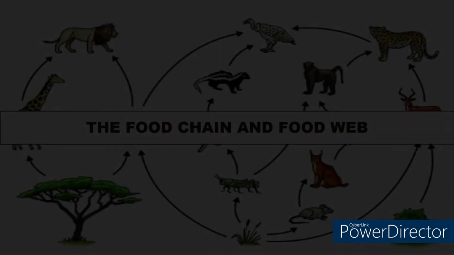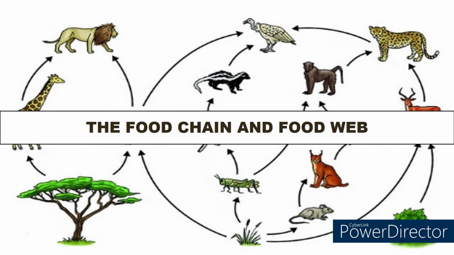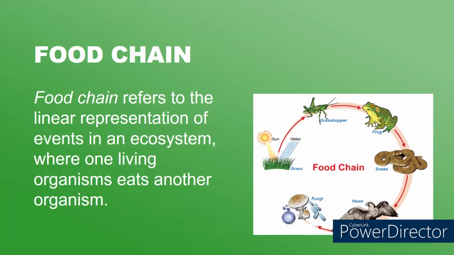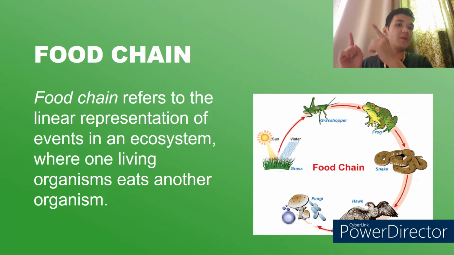Now, let's go to the food chain and the food web. What's the difference, you might ask yourself. Well, a food chain seems to be more linear. For example, the producer, first consumer, second consumer, the last consumer, and the decomposer. Only one line. This is the food chain, a series of events in one line.